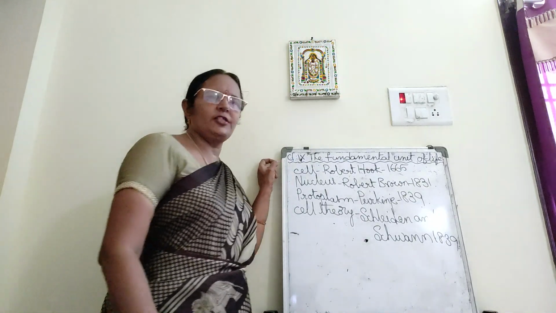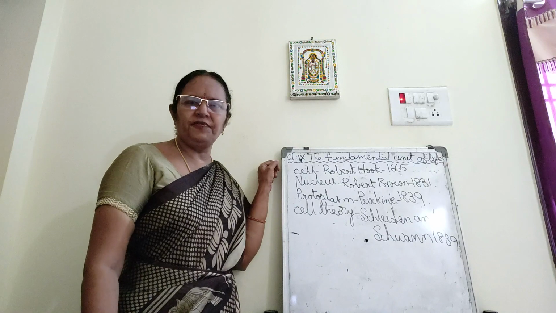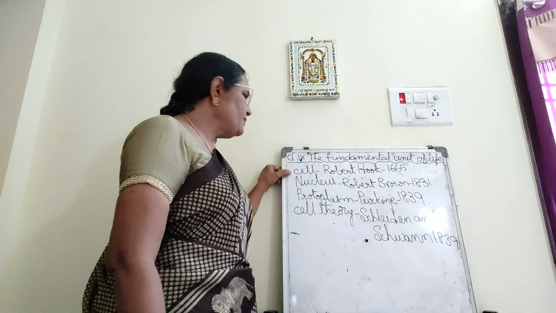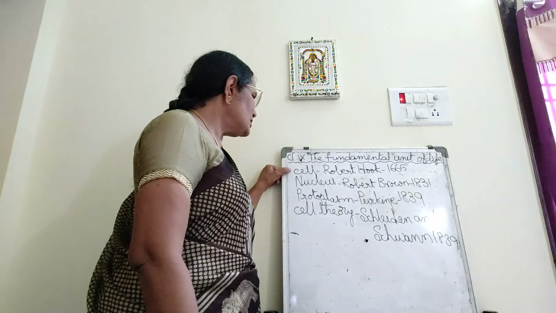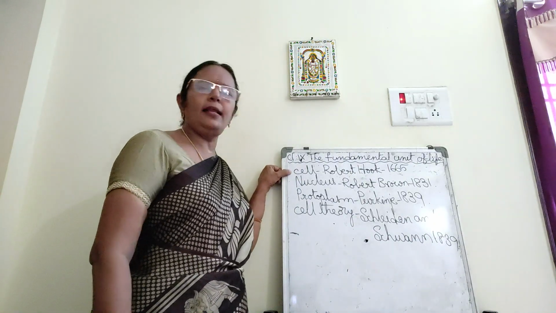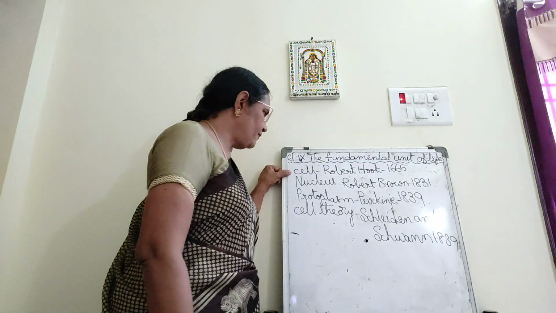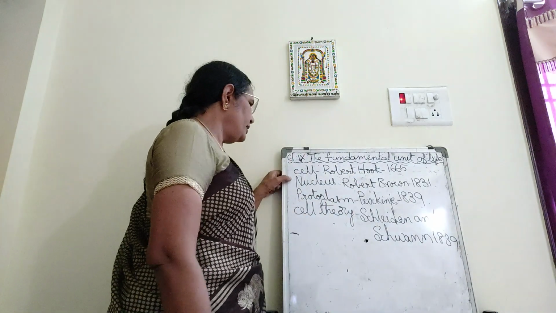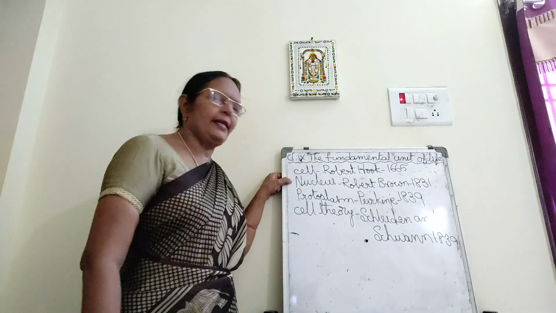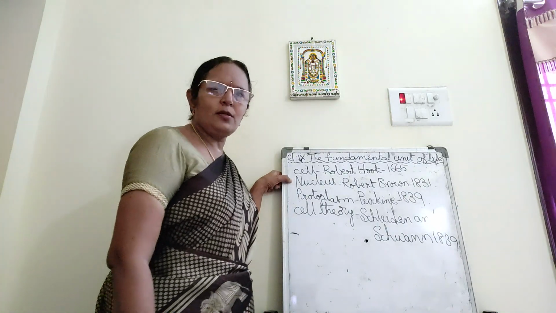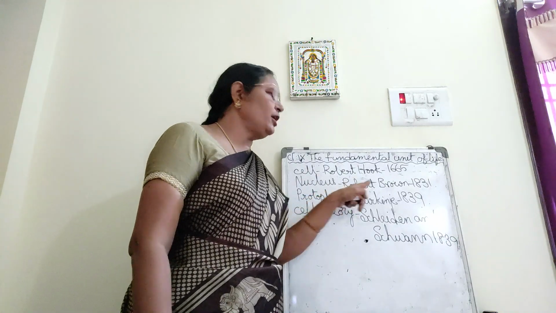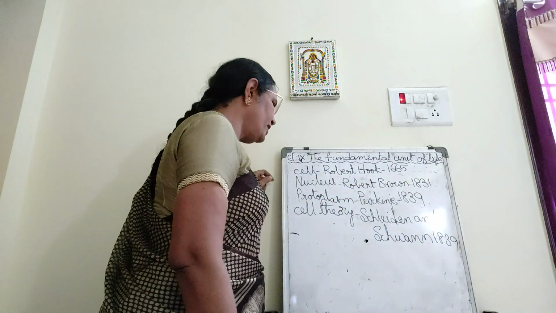What is the functional and structural unit of living organisms? Every living organism is made of cells. So cell is the fundamental unit of life discovered by Robert Hooke in the year 1665. And the nucleus, which is in the center of the cell and controls all other organelles of the cell, was discovered by Robert Brown in the year 1831.